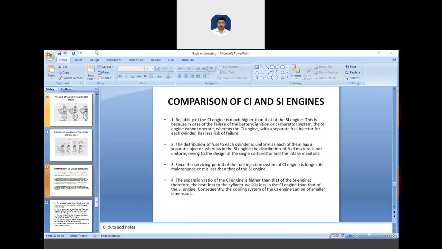We were talking about the comparison of CI and SI engine. The first point: the reliability of CI engine is much higher than the SI engine.